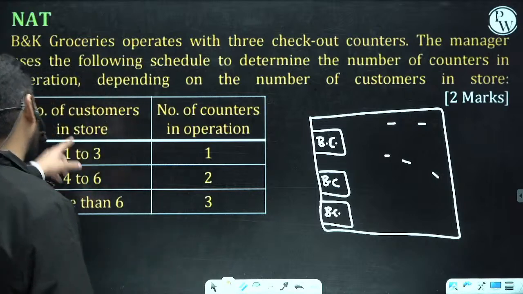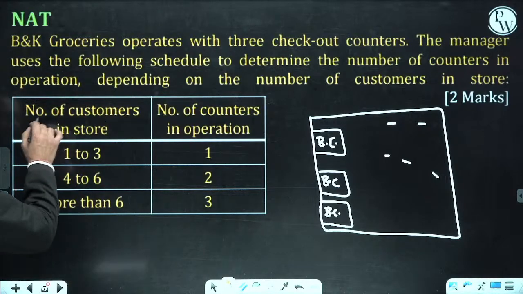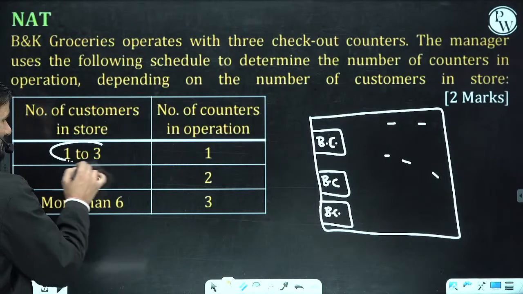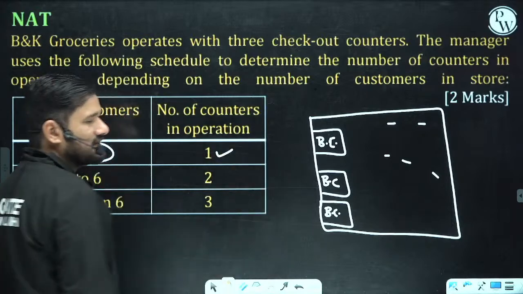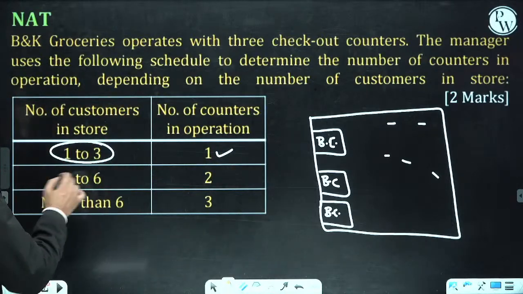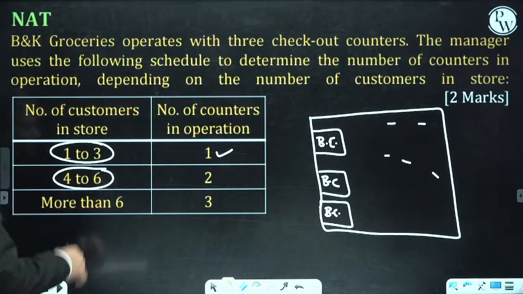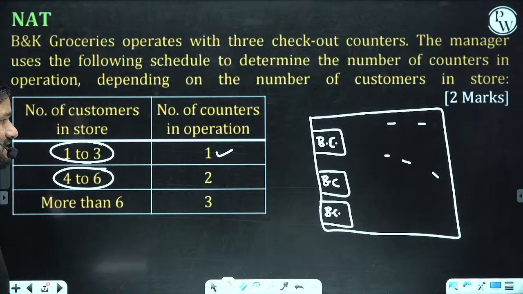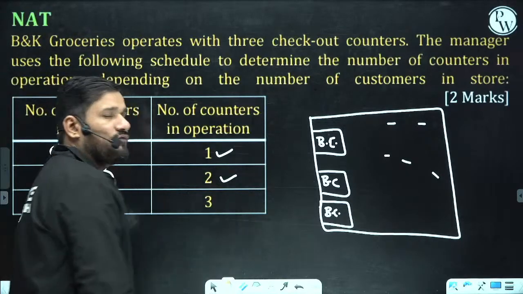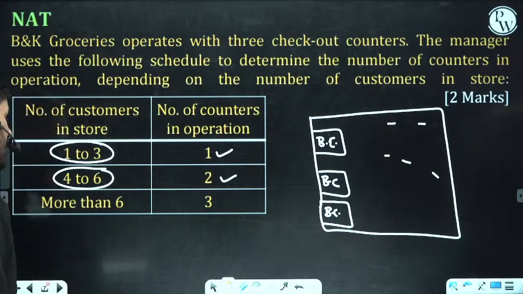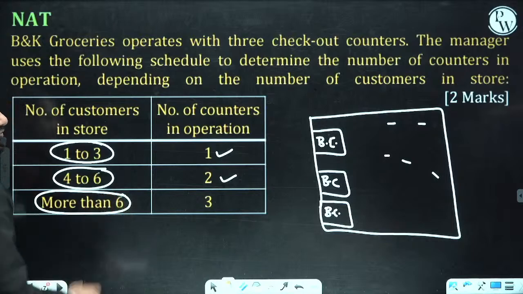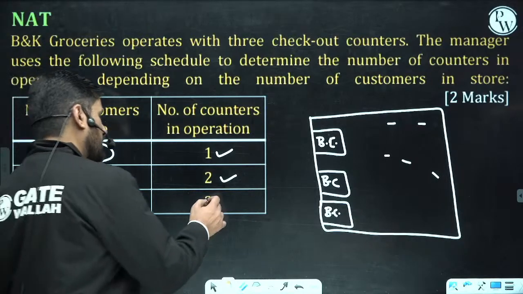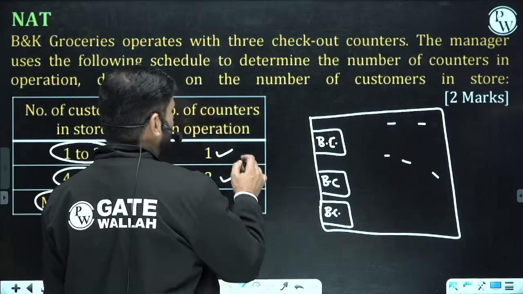Now check this data. How many customers are in the store? If 1 to 3 customers are in the store, only one billing counter is in operation. If the crowd increases from 4 to 6 customers in the system, the number of counters in operation is 2. And if the crowd is more than 6, then the number of counters will be 3, and we have a maximum of 3 counters.